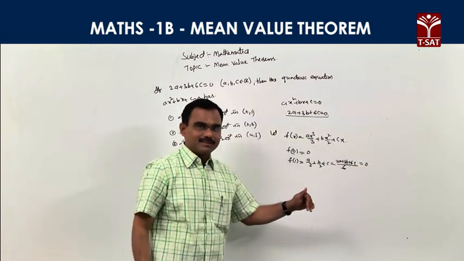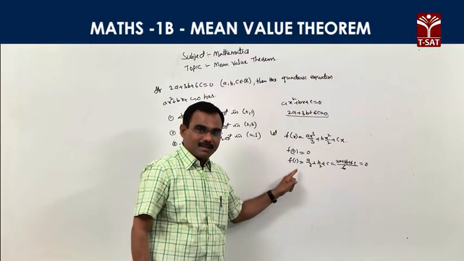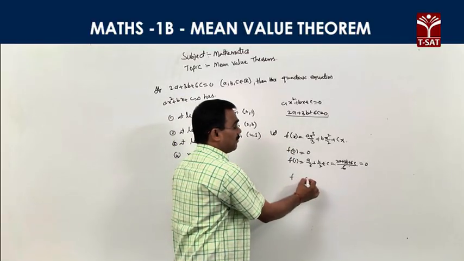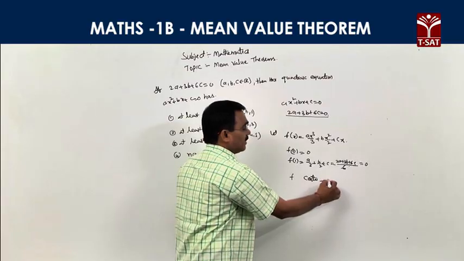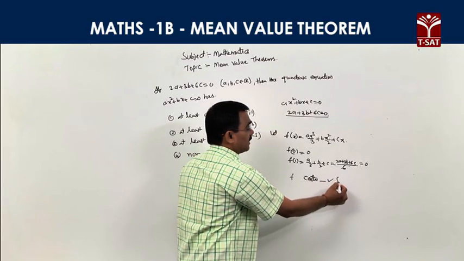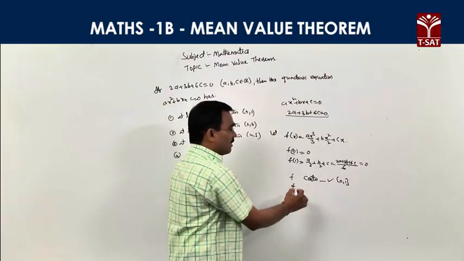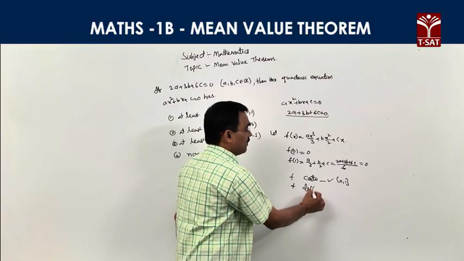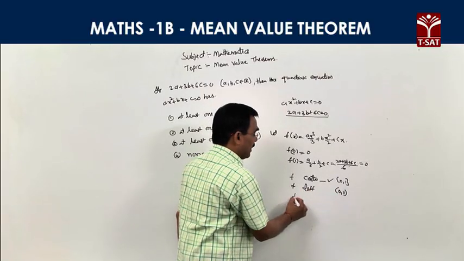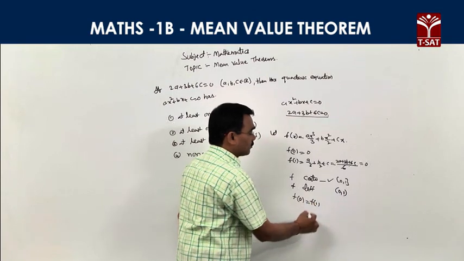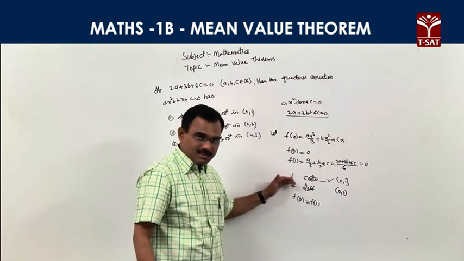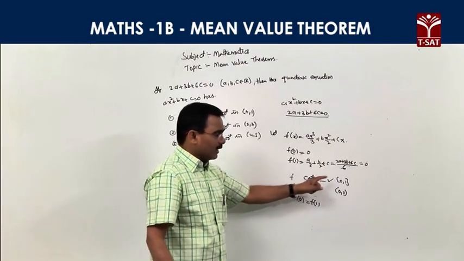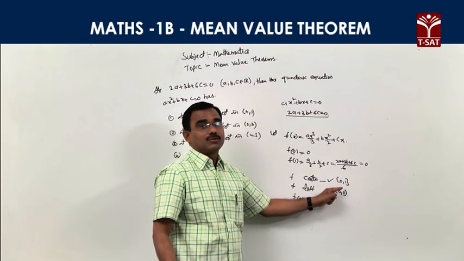0 by 6 is also 0. That's why f of 0 is equal to f of 1. f of x is a polynomial. Every polynomial is a continuous function in the closed interval 0 comma 1, and every polynomial is a differentiable function anywhere. In particular, f is differentiable in the open interval 0 comma 1, and f of 0 is equal to f of 1 is also satisfied. Therefore, f satisfies all conditions of Rolle's theorem in closed 0 comma 1.